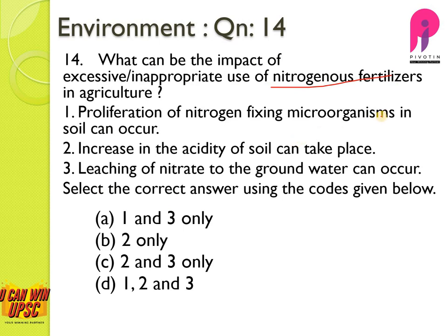Proliferation of nitrogen-fixing microorganisms in the soil can occur. Well, if we think logically, this is wrong, because the main purpose of nitrogen-fixing organisms is to convert free nitrogen to ammonium ions, NH4. And the nitrogenous fertilizers do not contain free nitrogen, they contain NH4, and there is no necessity for the symbiotic relationship with the nitrogen-fixing microorganisms itself. So there is no need for proliferation of such organisms in the soil.